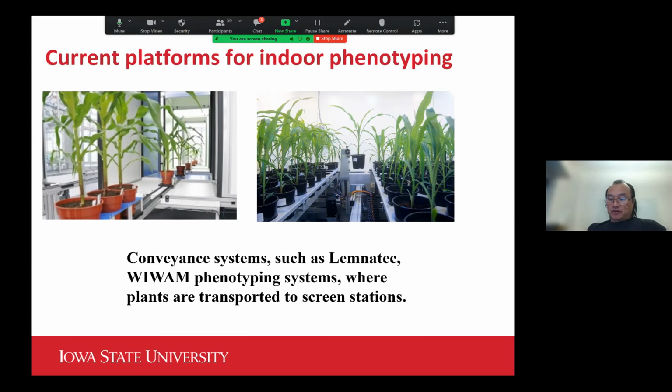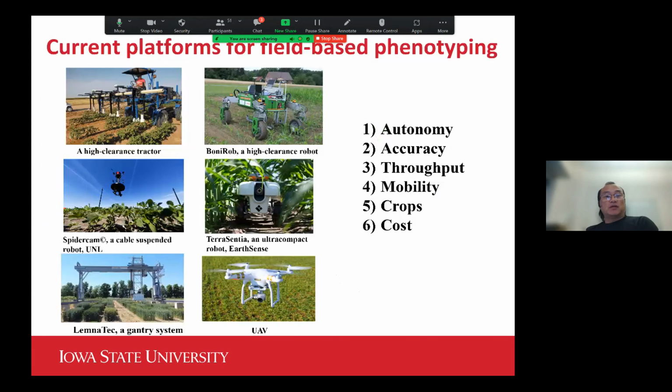This type of system can be found in many places in the world. One of the most representative systems is the LemnaTec system.